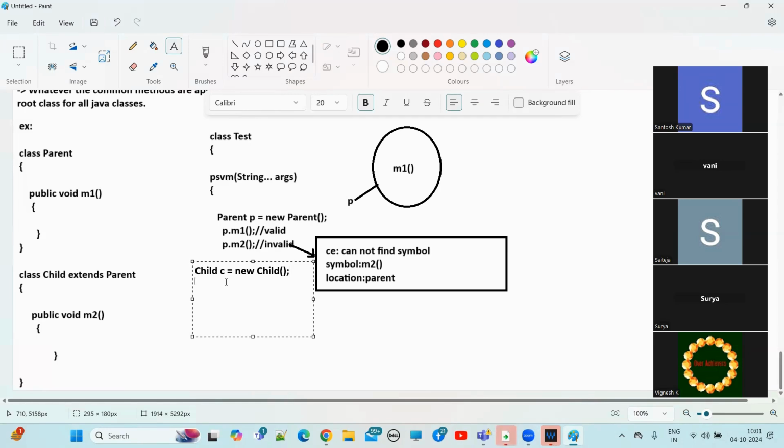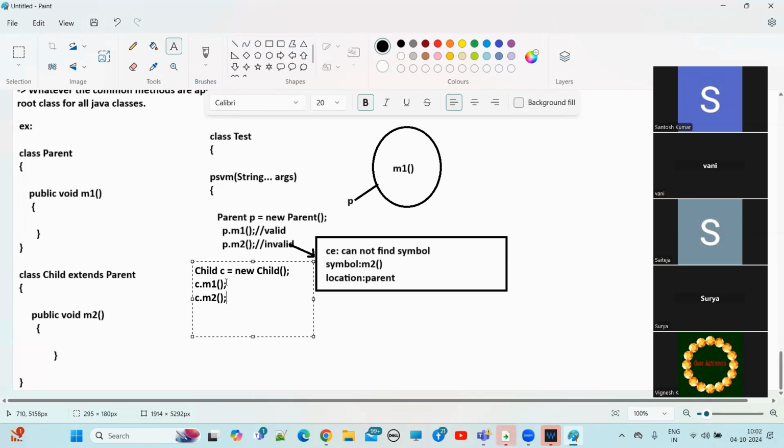And after that, C dot M1 method, and after that, C dot M2 method. You tell me which one is valid. Is C dot M1 method valid? Both are valid.